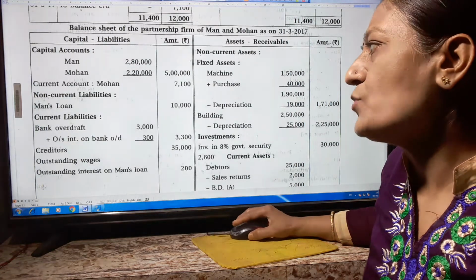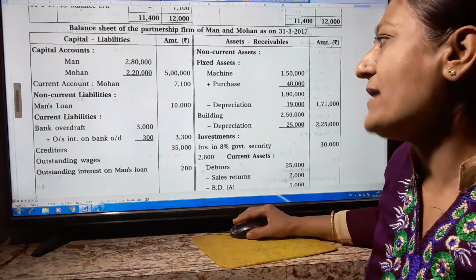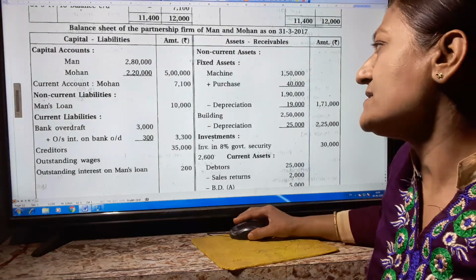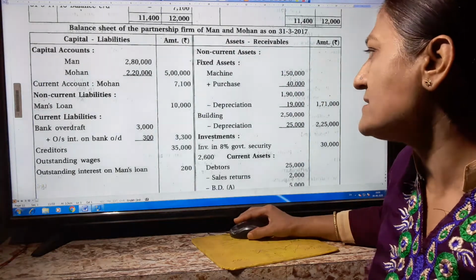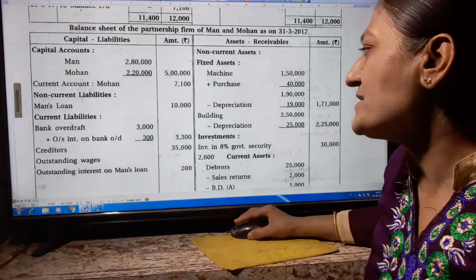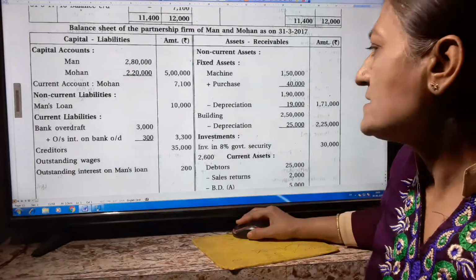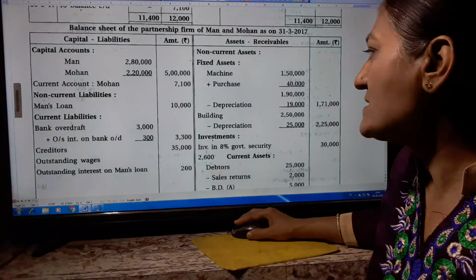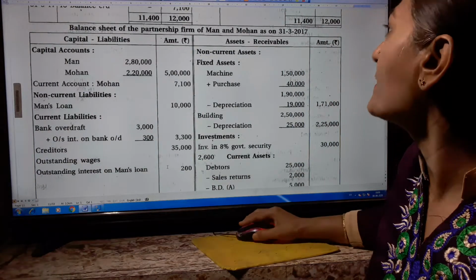3,300 we have to write in the outer column. Creditors 35,000. Outstanding wages 2,600, and outstanding interest on Man's loan 200. This 2,600 by mistake went here, but we have to write it here.